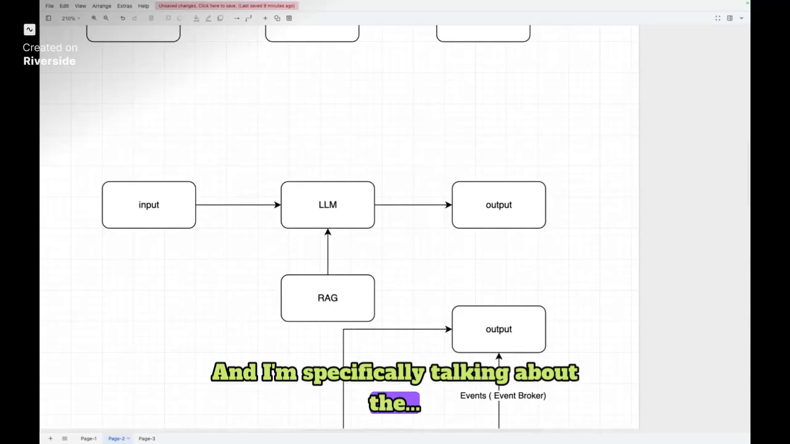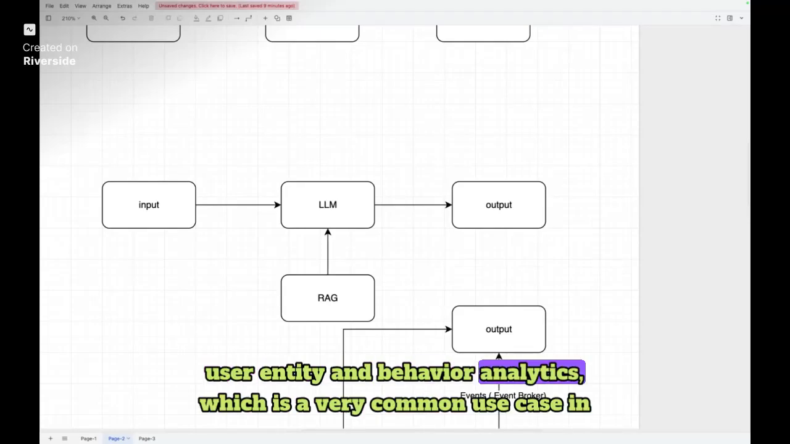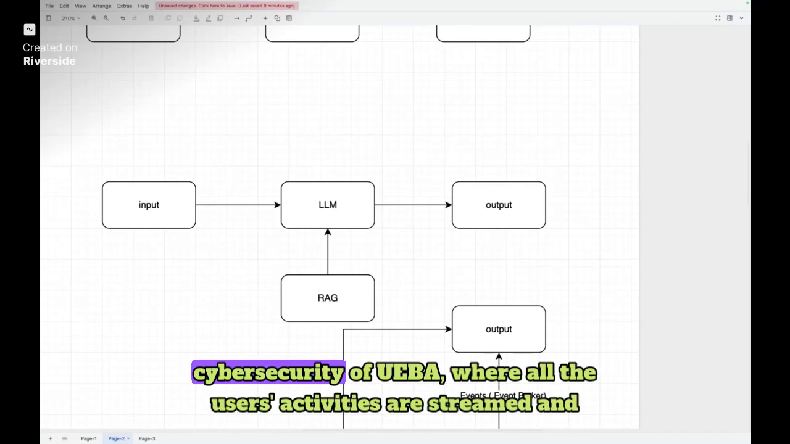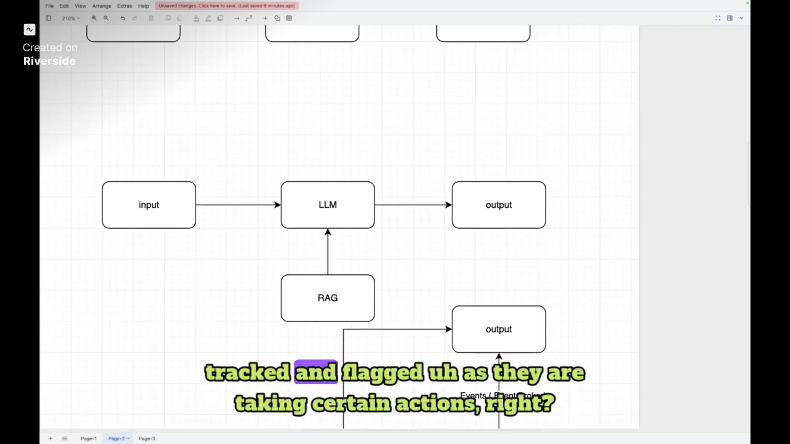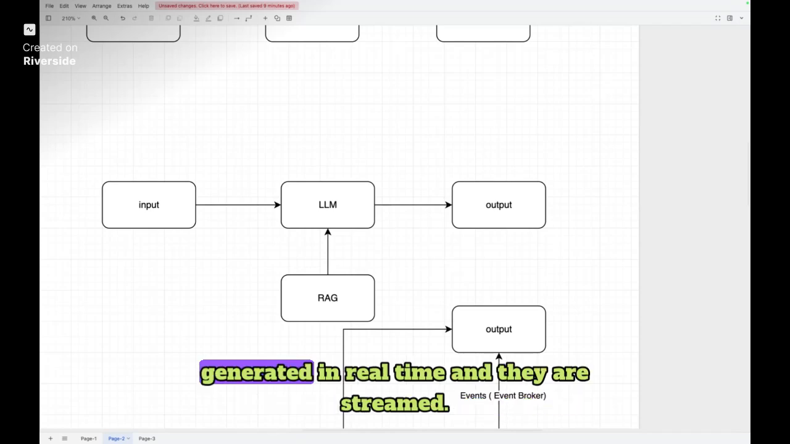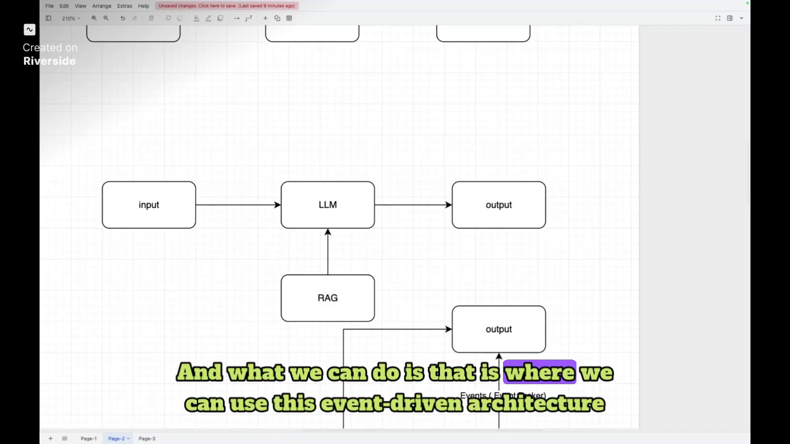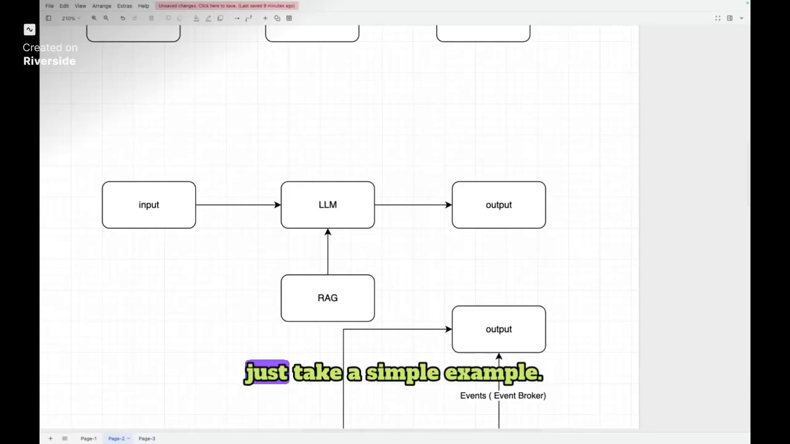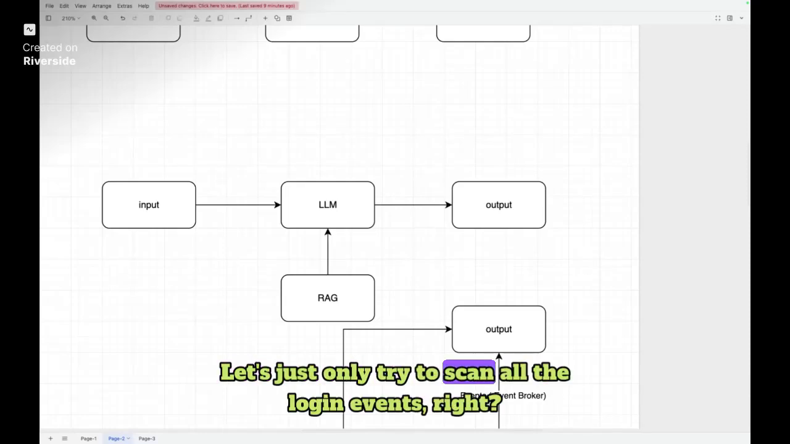I'm specifically talking about user entity and behavior analytics, UEBA, which is a very common use case in cybersecurity, where all the users' activities are streamed, tracked, and flagged as they take certain actions. A user logging in, a user calling certain APIs. All these events are generated in real time and streamed. That is where we can use this event-driven architecture. Let's take a simple example: let's only try to scan all the login events.